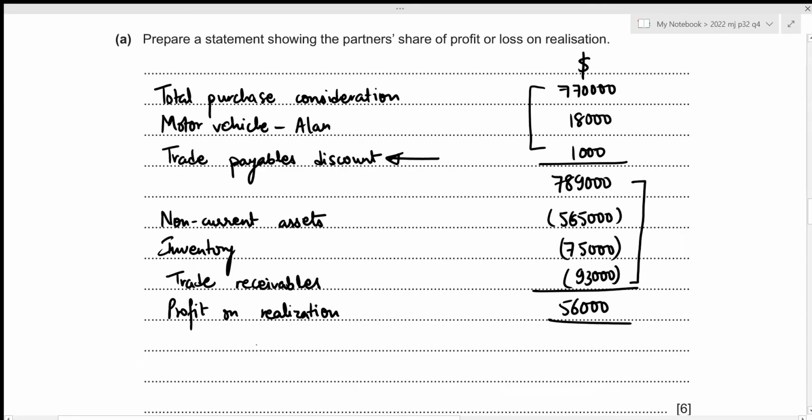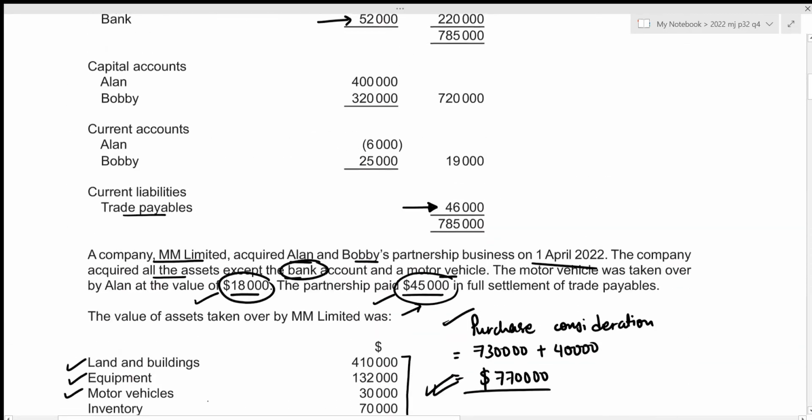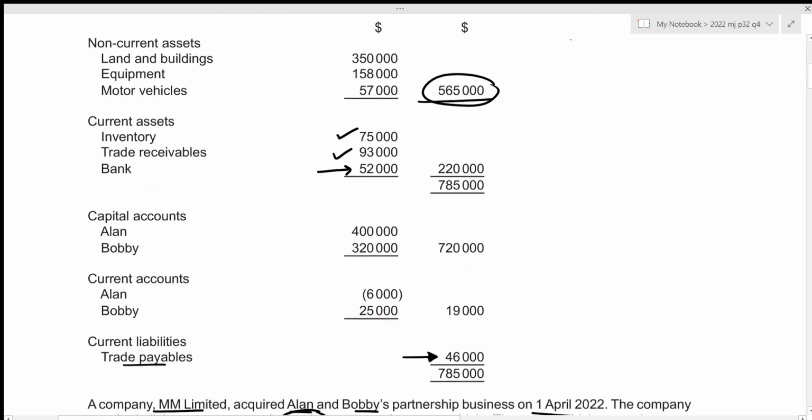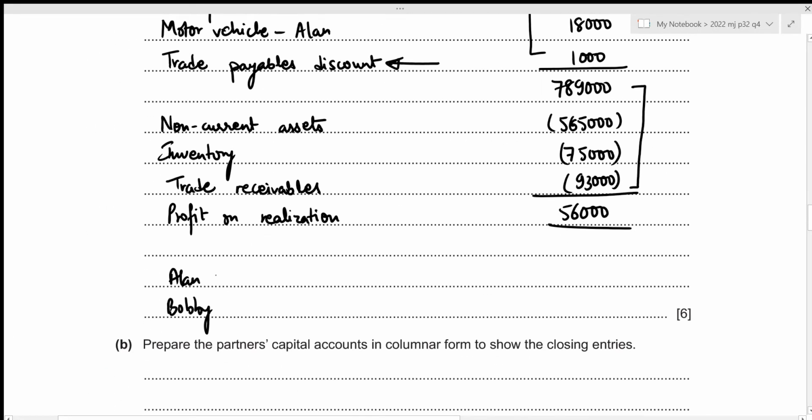Now we need to divide this profit among our two partners, Alan and Bobby. And this will be based on the previous profit sharing ratio. So let's have a look. We're told that the previous profit sharing ratio is 3:2, which means now the profit on realization for Alan is just going to be the total amount times 3 out of the total 5 parts, which results in 33,600.